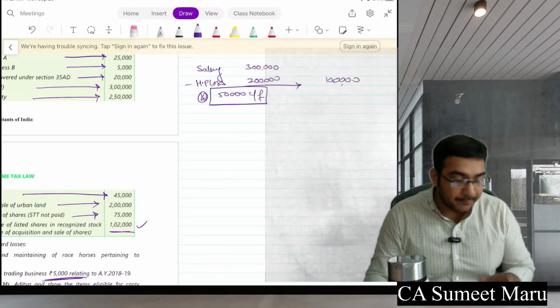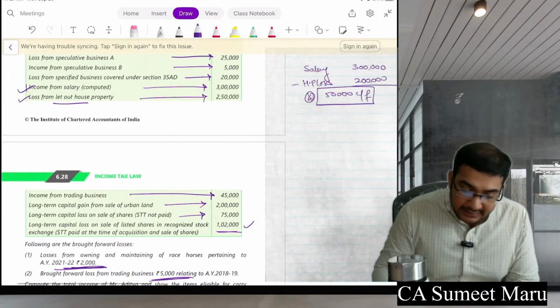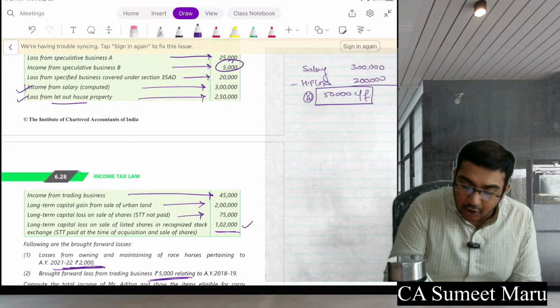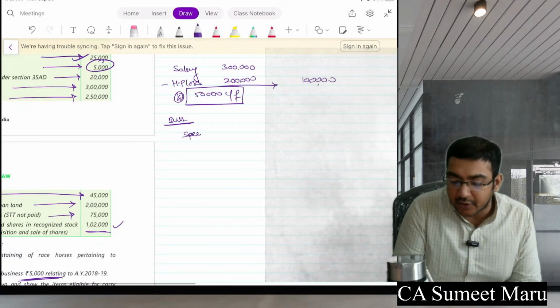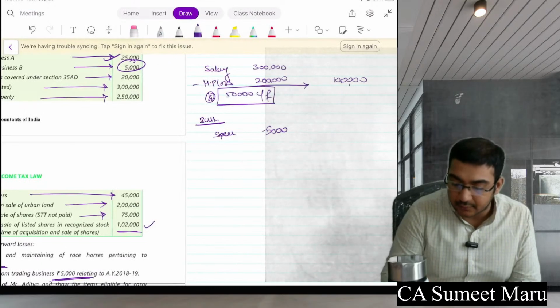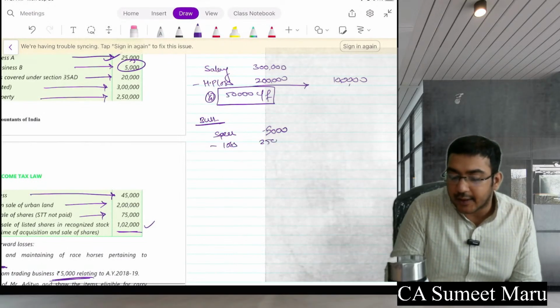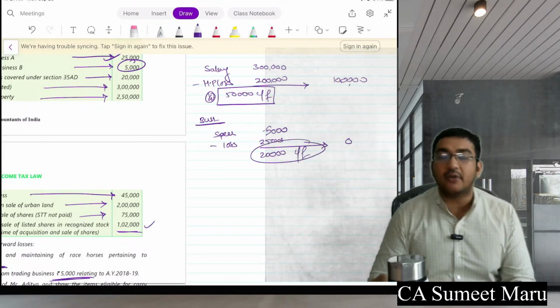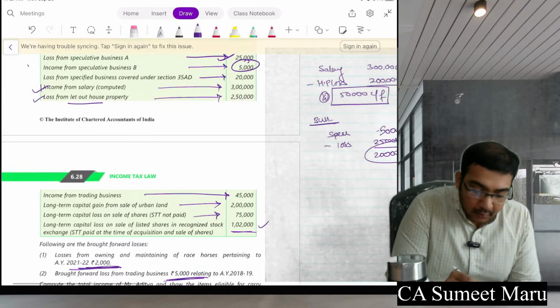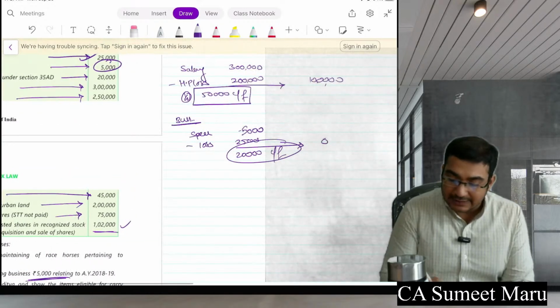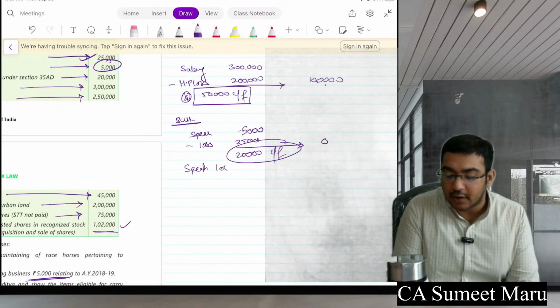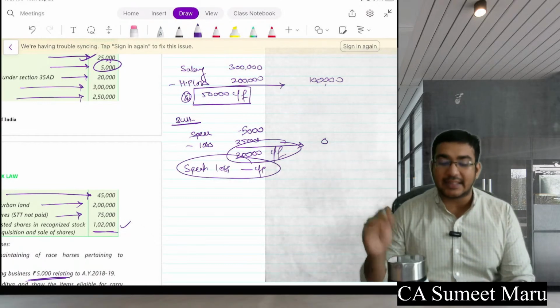Thereafter, there is income from a speculative business of 5,000 and a loss of 25,000. So in your business loss, first speculative 5,000 gain we have, and loss of 25,000. So again, outside would be 0, and 20,000 would be carried forward. Write it down separately. Further, loss from specified business. But is there any specified business profit? No. So this specified business loss will be carried forward as it is. Write this down also separately at the end.